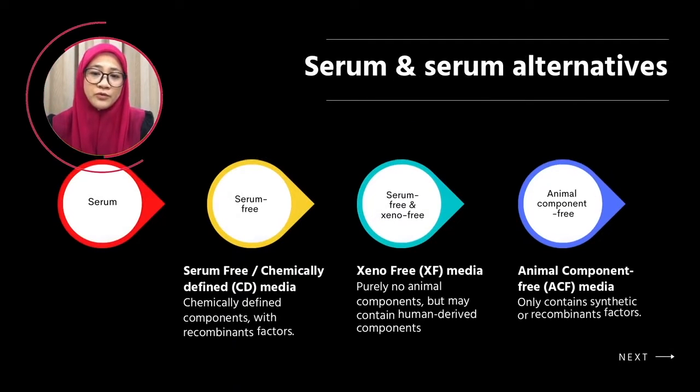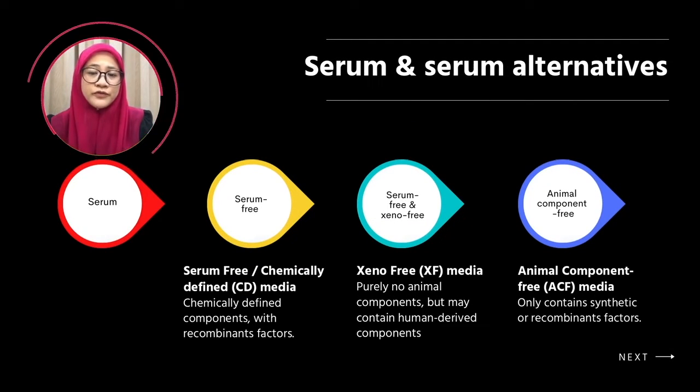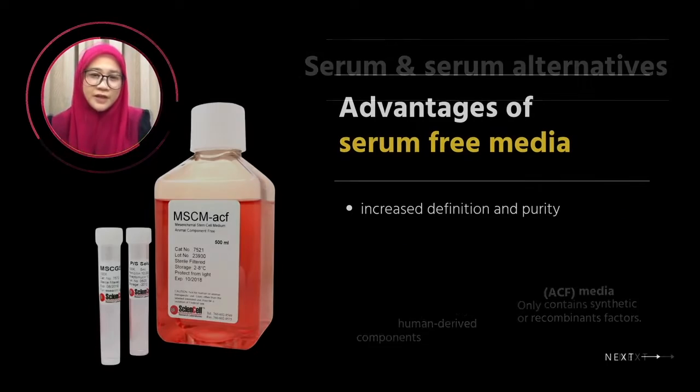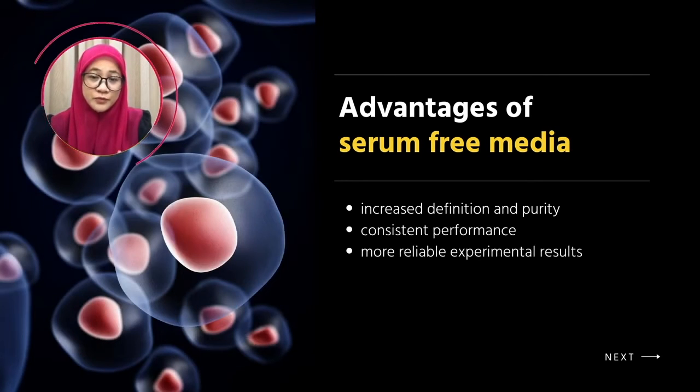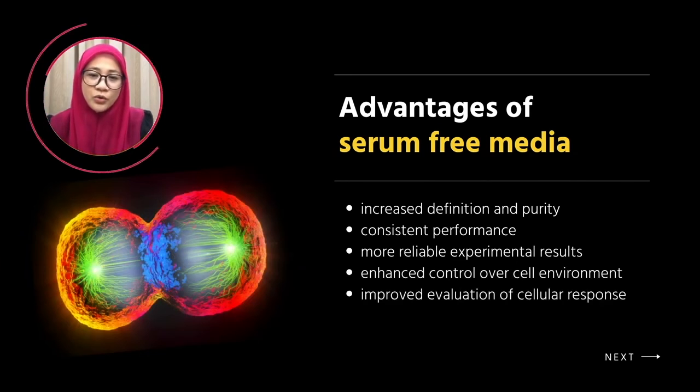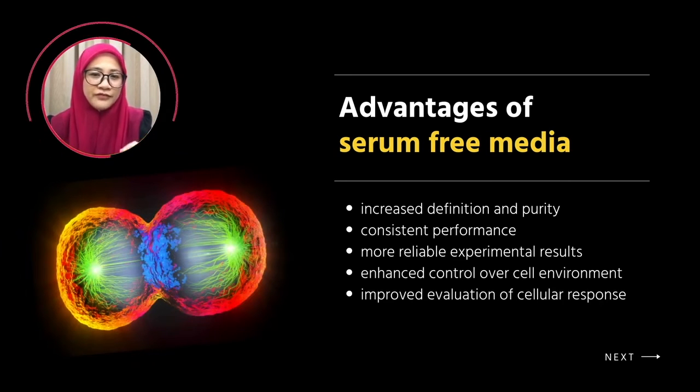Apart from using fetal bovine serum, researchers now can opt for serum-free, xeno-free, and animal component-free medium. Each of these serum alternative media provides chemically defined components, either synthetic or made of recombinant factors. The use of serum-free medium for cell culture work has increased due to the definition and purity of the culture medium itself. It helps to produce consistent performance between batches of medium, thus producing more reliable experimental results. Other than that, it also offers more control over cell environment and practically improves the evaluation of cellular response.